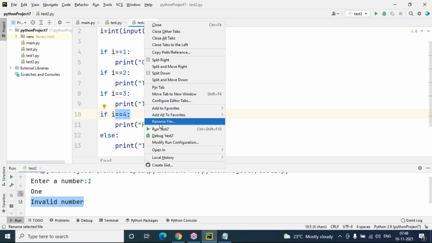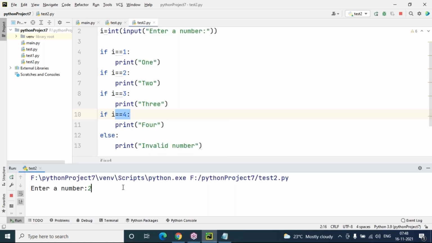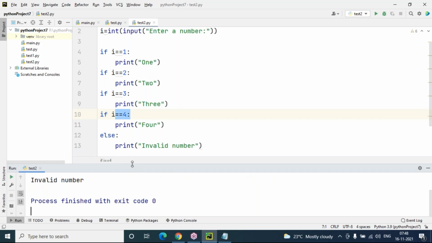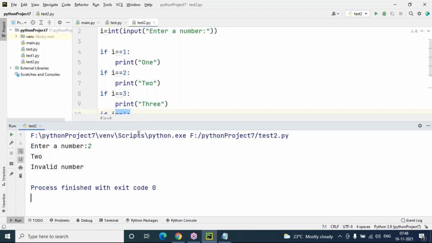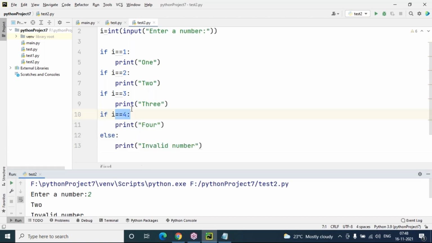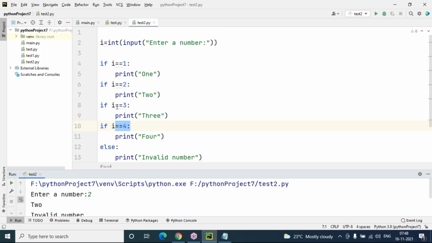Now let's run this once again. I'm taking 2 also. Yes, 2 gives invalid number. This is wrong. So to avoid this, if any one of the conditions is true, then I need not test another if condition. Then we can go for nested if. Then with nested if we can also use the elif statement.